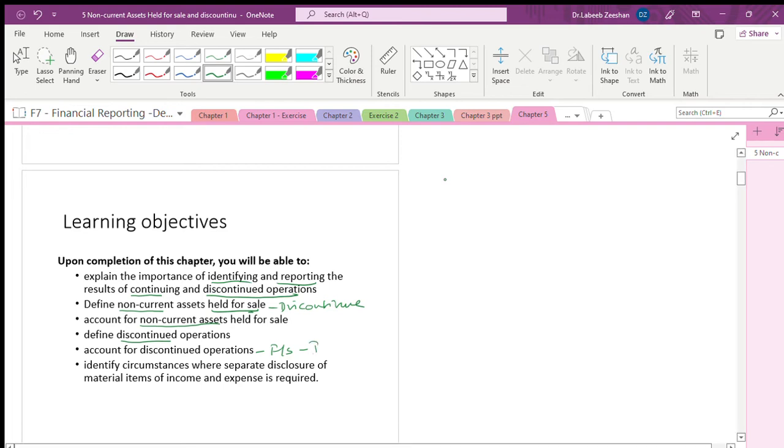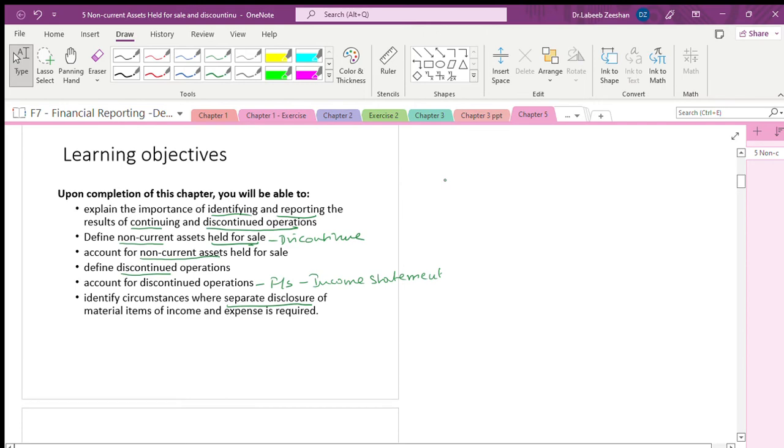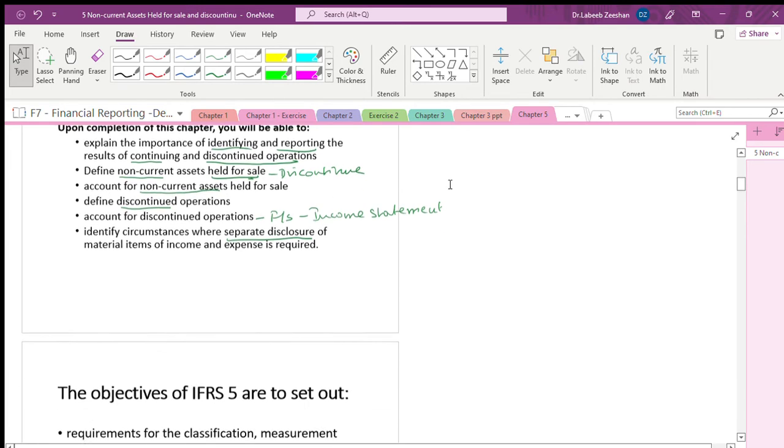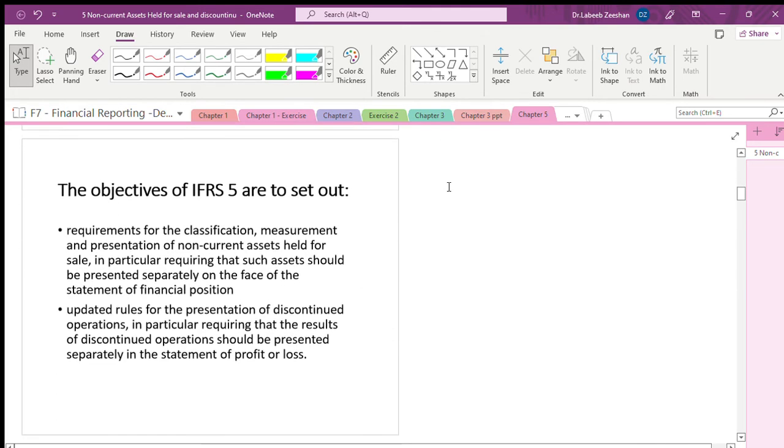Mostly we are talking in terms of the income statement. We will prepare the income statement and subsequently there is a disclosure. You have to mention it separately, the reasons, how much has been accounted and how it has been treated with respect to your income and expenses. This much is the basic concept we are going to arrive at. Very simple. That's the summary of what you are going to learn.